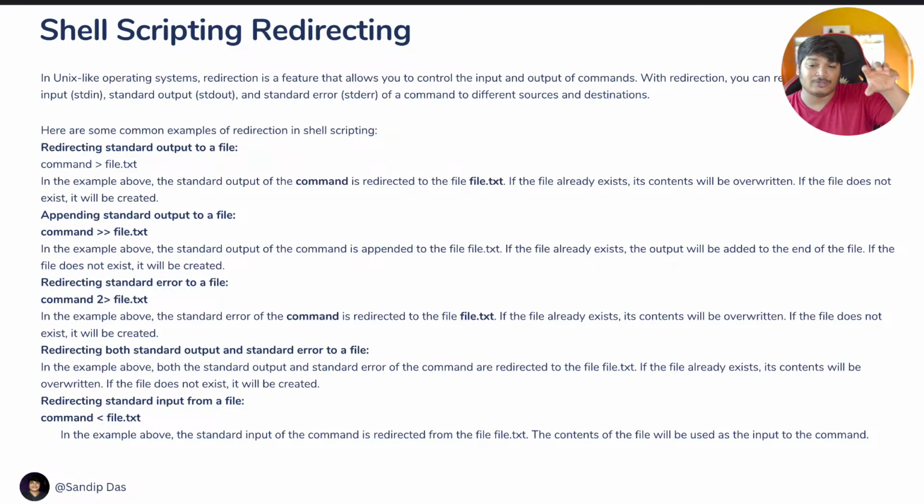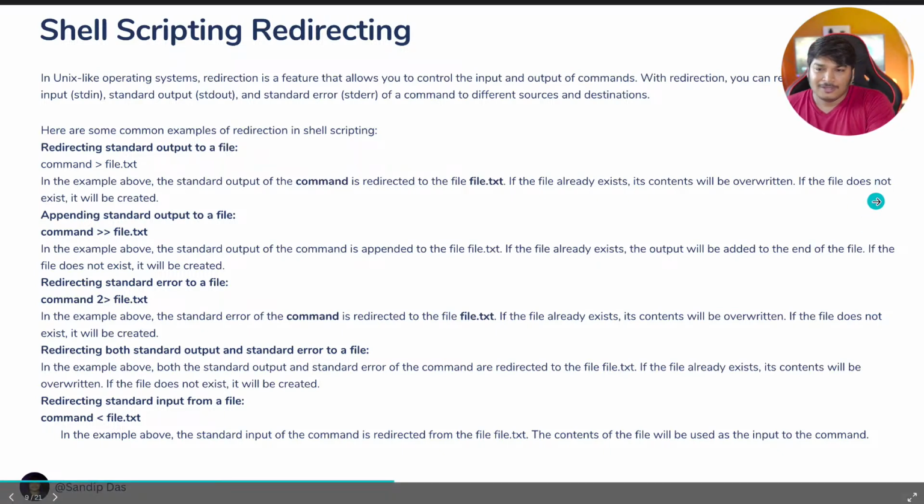In this example, you can see the standard input of a command is redirected from file.txt, and the contents of the file will be used as input for the particular command. So if a command requires some parameters, that actually gets supplied by this less than symbol. Now these are all pretty basic use cases. The more you experiment with all this, the better you will understand the use cases.